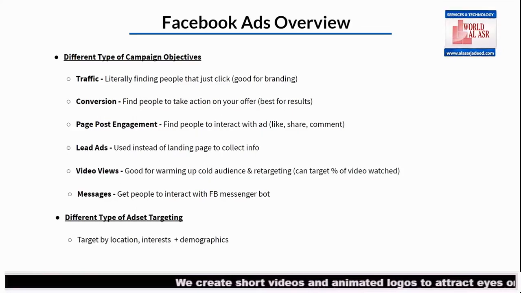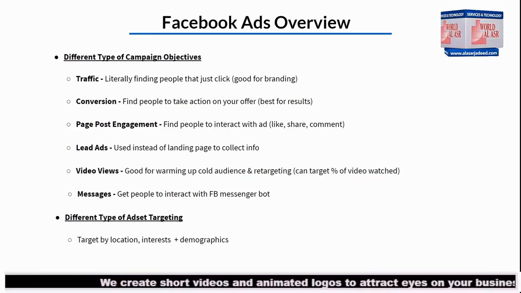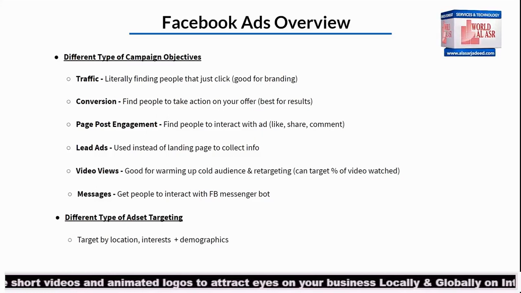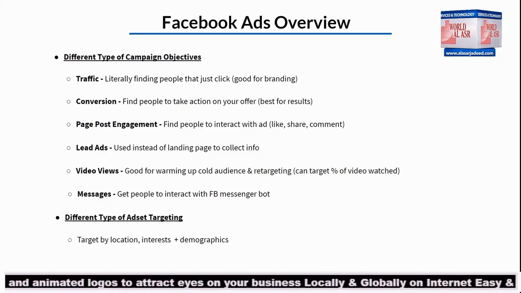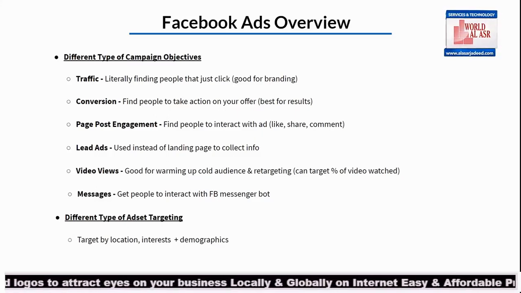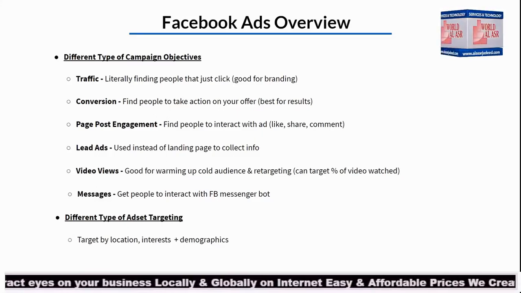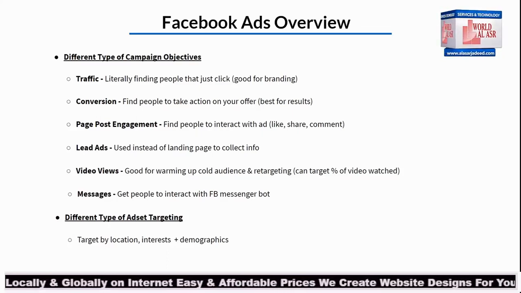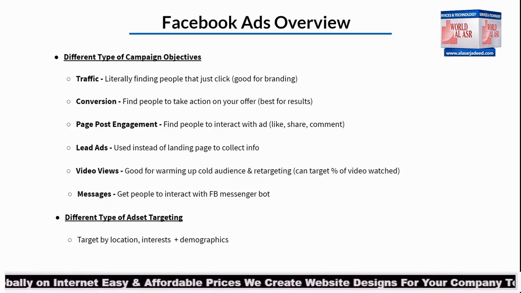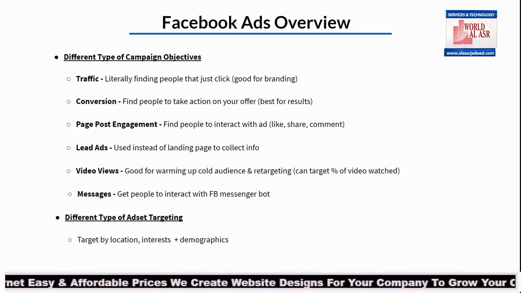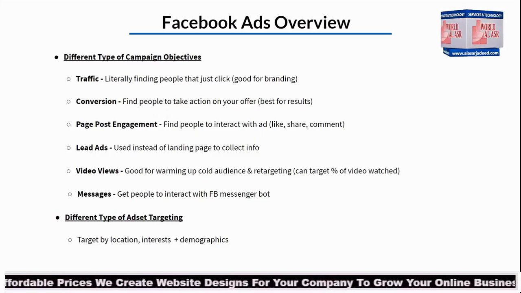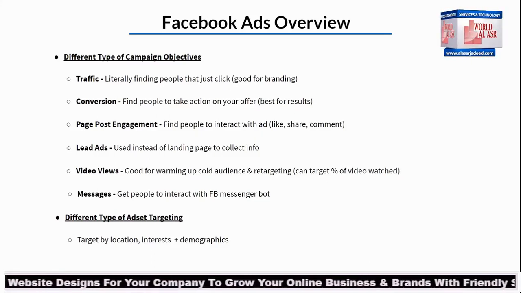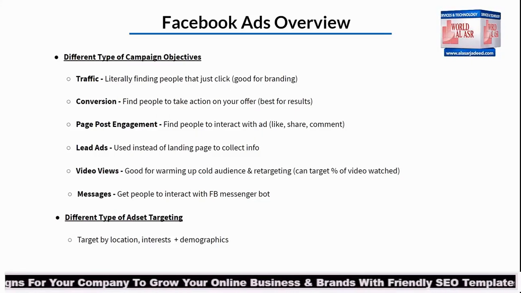And then the different types of ad set targeting. We can target people based on location, interest, age, demographics, right? So let's say we have a conversion campaign, and then we're targeting people in a specific location that have certain interest. Obviously, we want to have the interest be related to what we're actually offering. And then demographics, want to make sure that the ages are correct to what our particular offer is about. The more targeted an audience, the easier it is for the ads to convert.